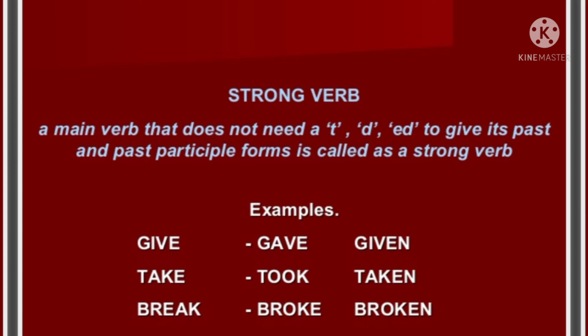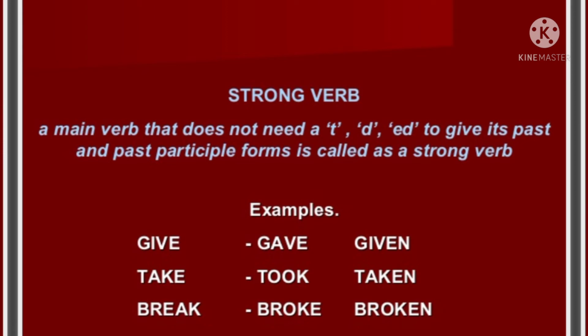So the strong verbs are those types of verbs which make their past and past participle forms not using T or D. For example, give, gave, given. You see only here the change is with the root vowel, give, G, I, V, E. And I is changed into A, gave, given.